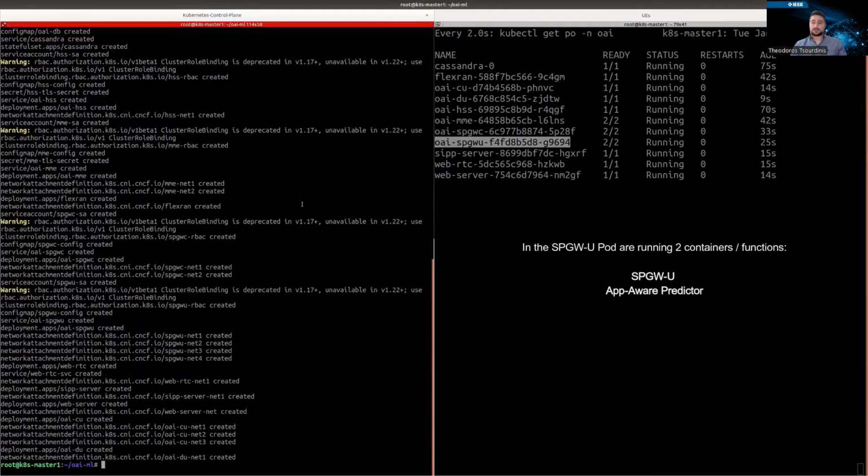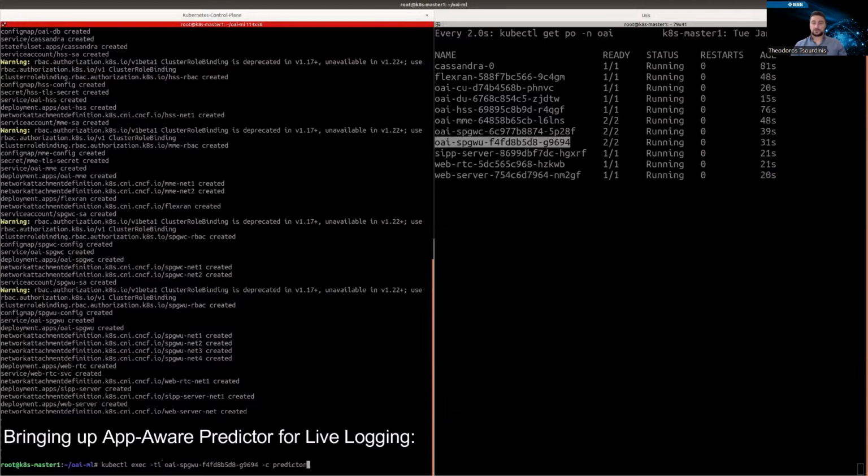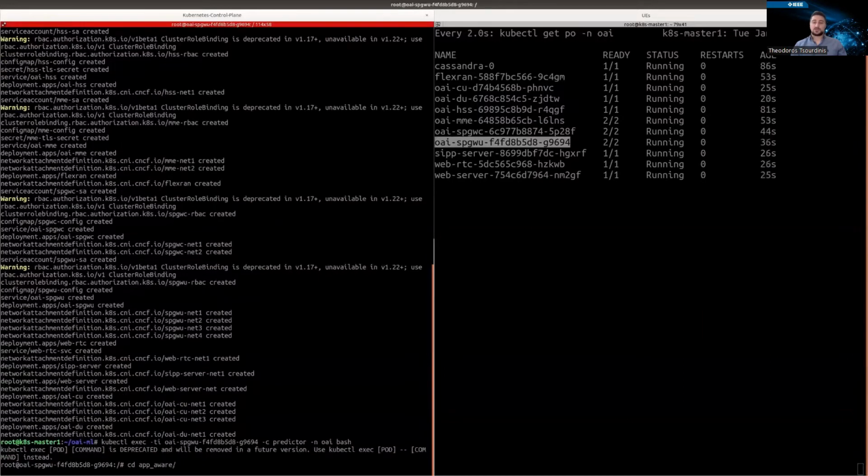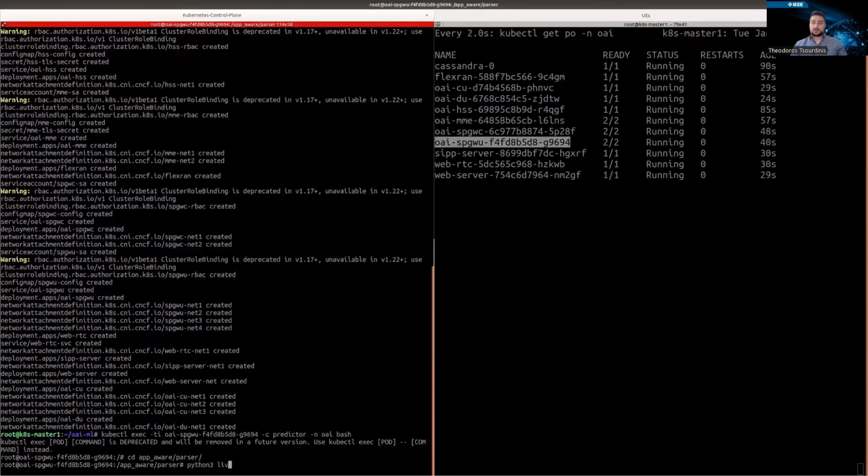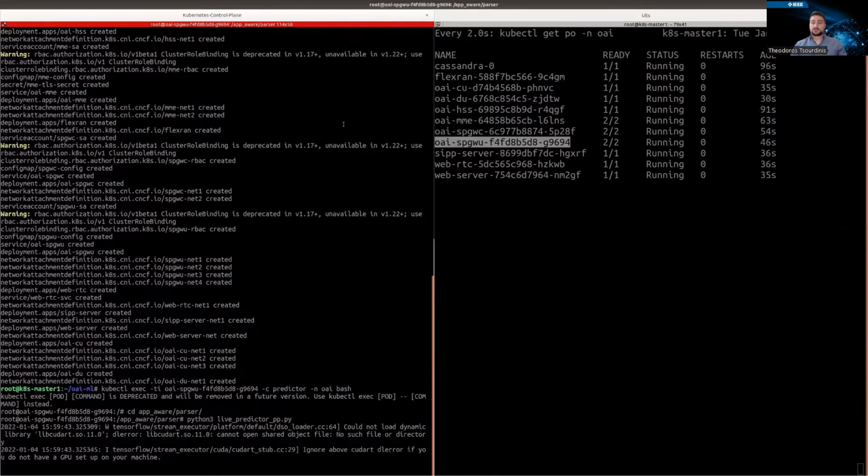And for the internet applications, we use the WebRTC video streaming, the voice over IP SIP server, and the Nginx web server. For the AI/ML unit, the app-aware predictor container is running inside the SPGW-U pod. So after all the pods are running, we monitor the logs of the app-aware predictor as well as the logs of the FlexRIC controller. The app-aware predictor service is waiting for all the UEs to connect to the network so it can then initialize the slices via the FlexRIC API.